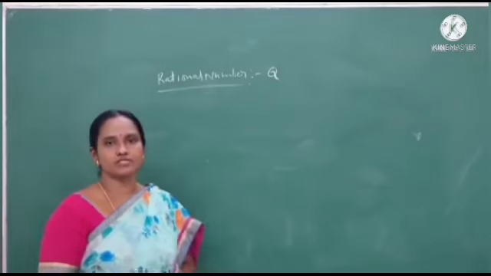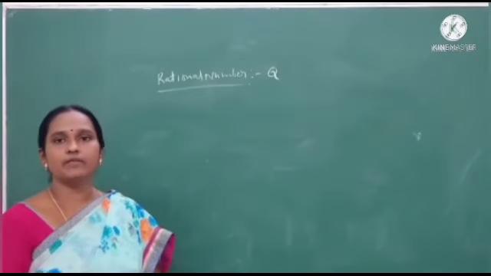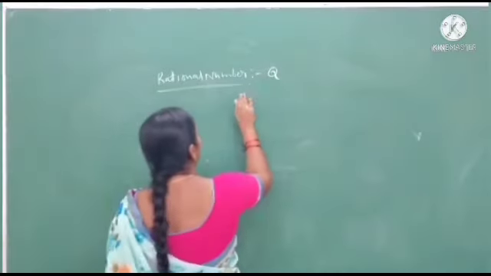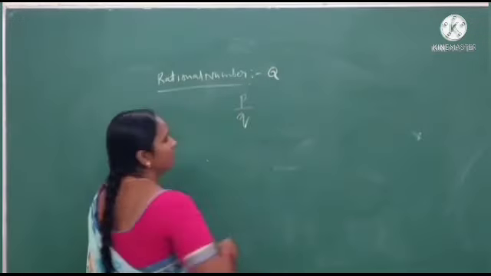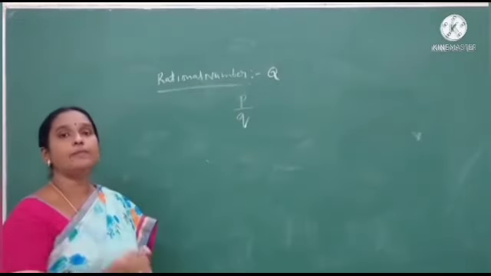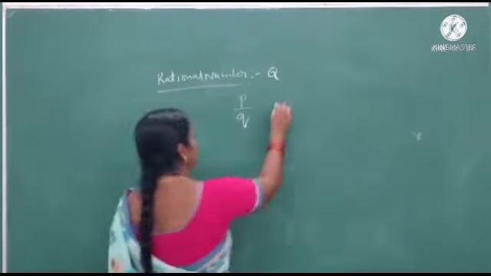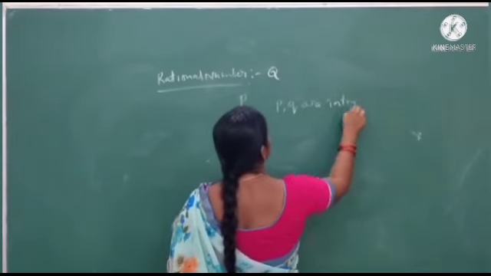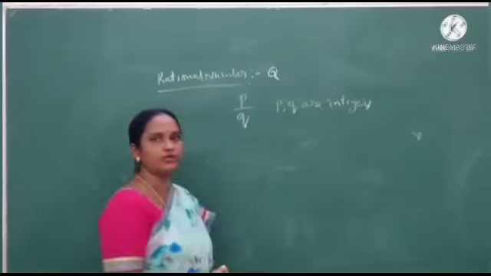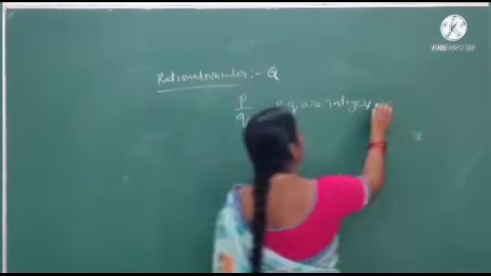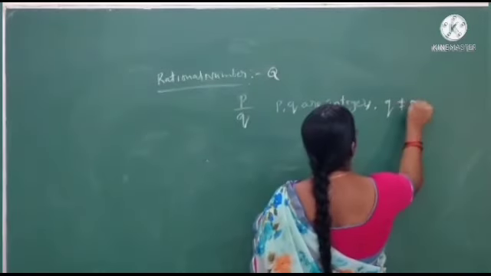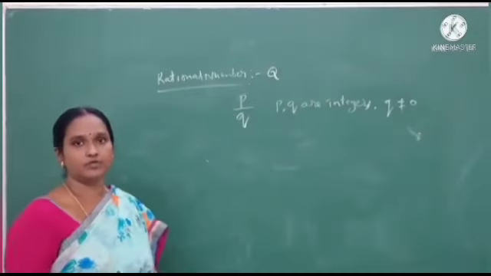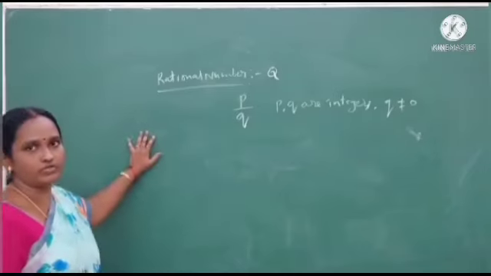Okay. What is the definition of rational numbers? A number which can be written in the form of P by Q, where P and Q are integers and Q is not equal to 0. Don't put 0 in the denominator place. Okay, students? Q not equal to 0.